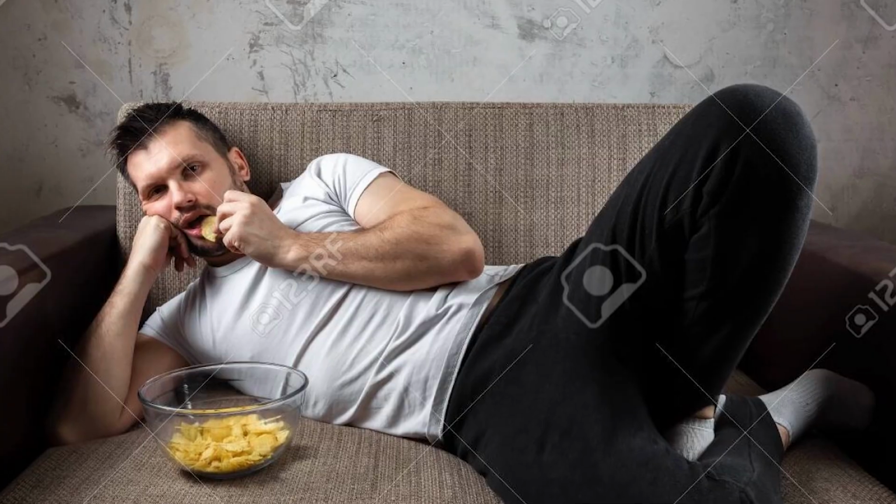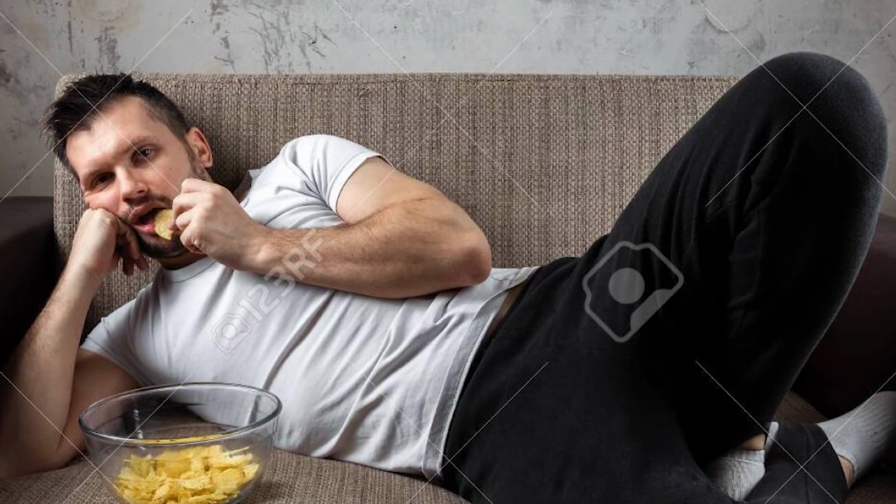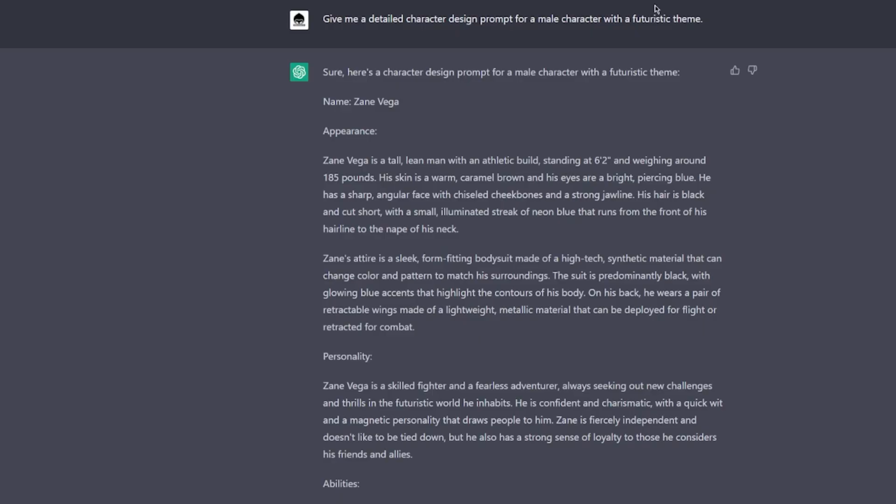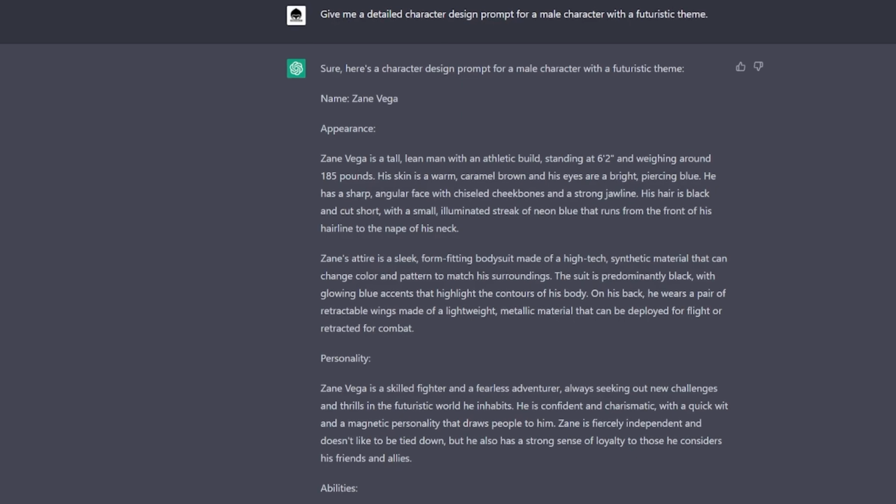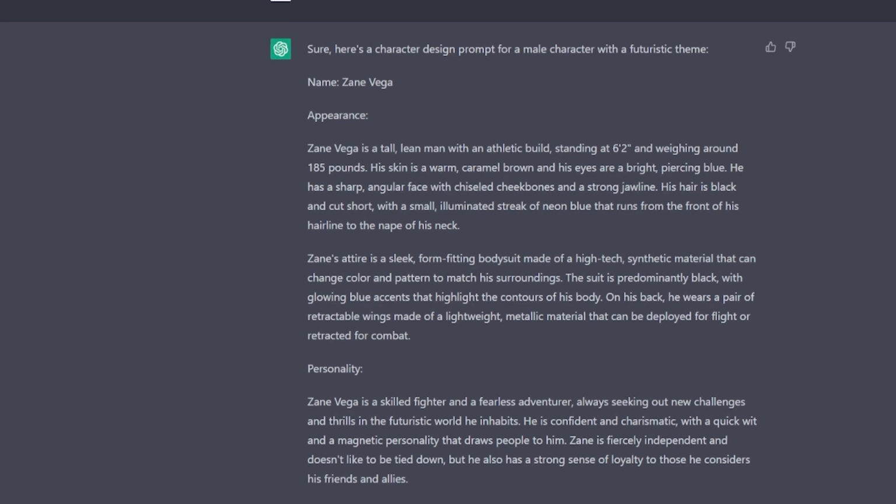Okay, there's this phenomenon out there which is called art block, which basically means you're not motivated to draw and or you don't know what to draw. Well, I discovered that you can use ChatGPT to get the creative juices flowing. So check this out. I told it to give me a detailed character design prompt for a male character with a futuristic theme. And as you can see here, it's able to give me a pretty detailed starting point.